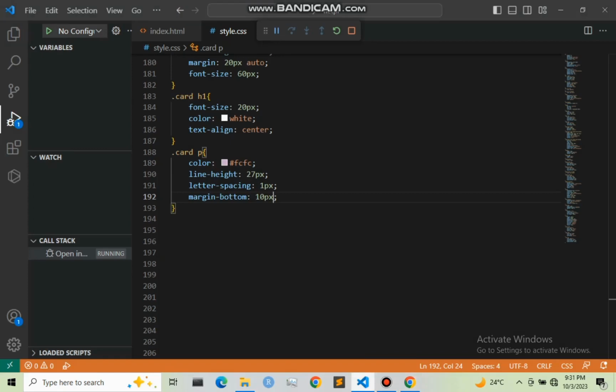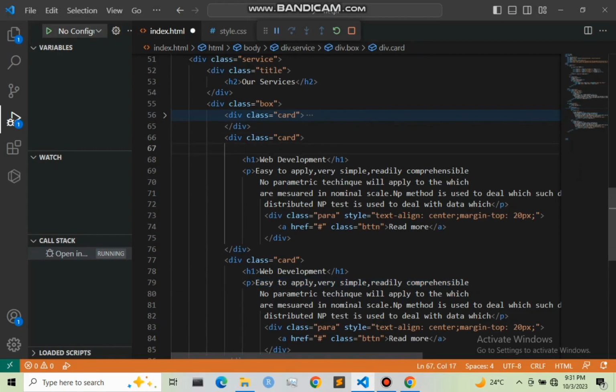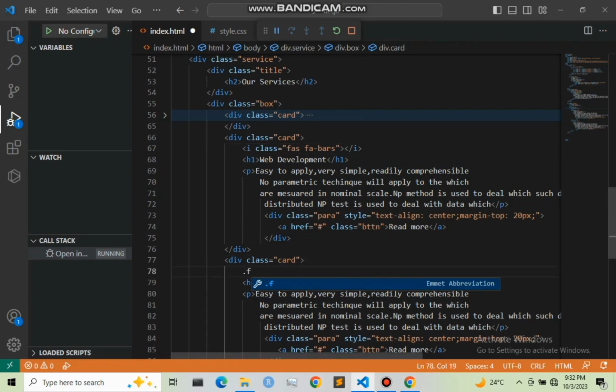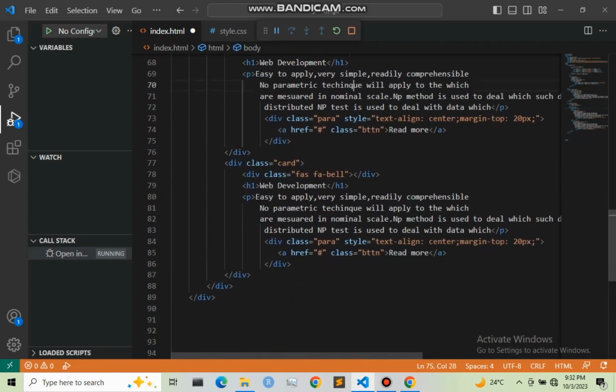So let us move to HTML, and right here before the title I'm going to add now the icon, and I'm going to give it a class of first, then dot far, then the first one I'm going to give it as bus, then this second one I'm going to give it as dot bell, and the last one, sorry, let me see.